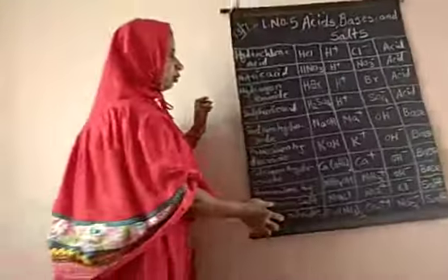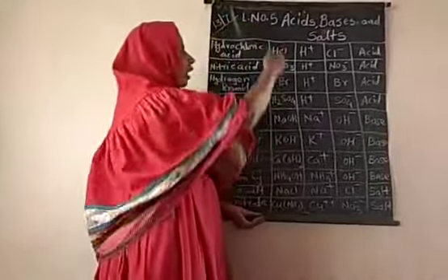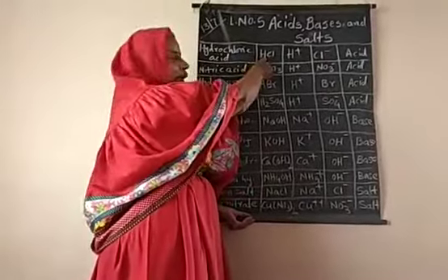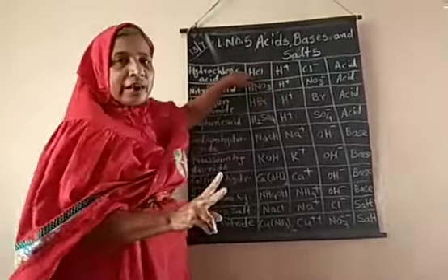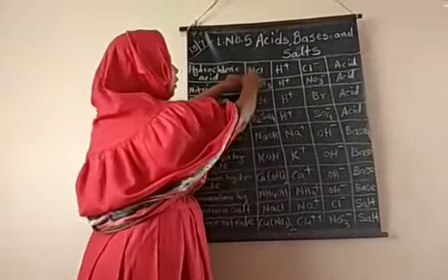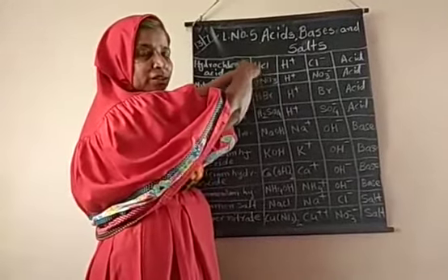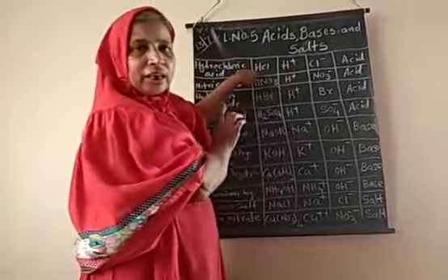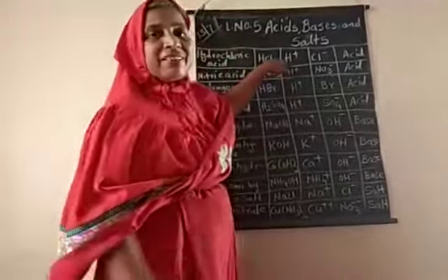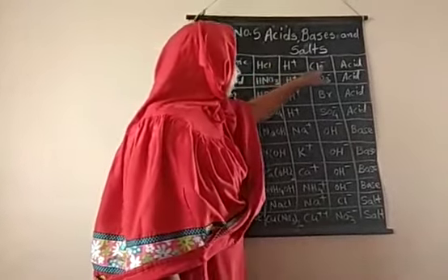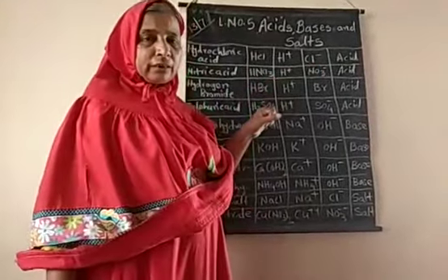Now look at this table again. What is your observation when we are writing the formula HCl? HCl contains two types of radicals. The first radical is plus 1, the second radical is minus 1. The plus radical is known as the basic radical and the second radical is known as the acidic radical.